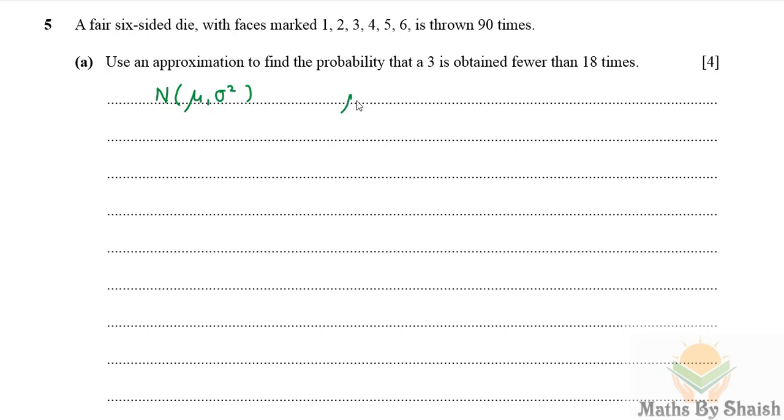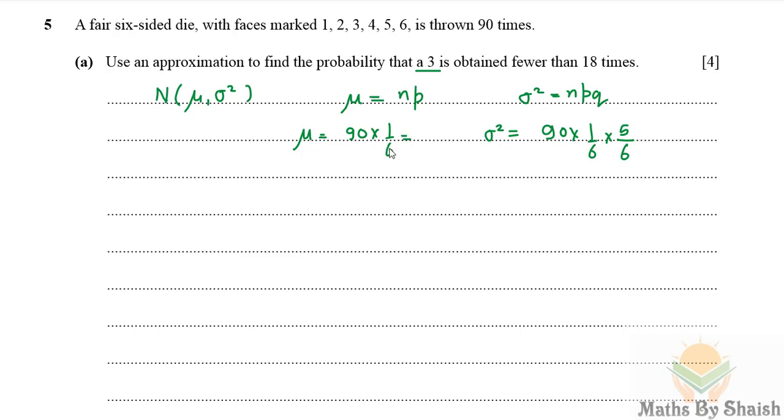So for binomial, mu is going to be n times p, and sigma squared is n times p times q. And here the probability of getting a 3 is 1/6, so mu becomes 90 multiplied by 1/6, and sigma squared would be 90 times 1/6 into not happening, 5/6.